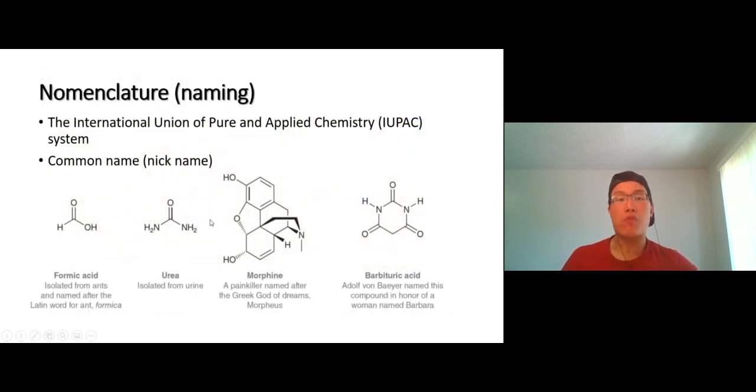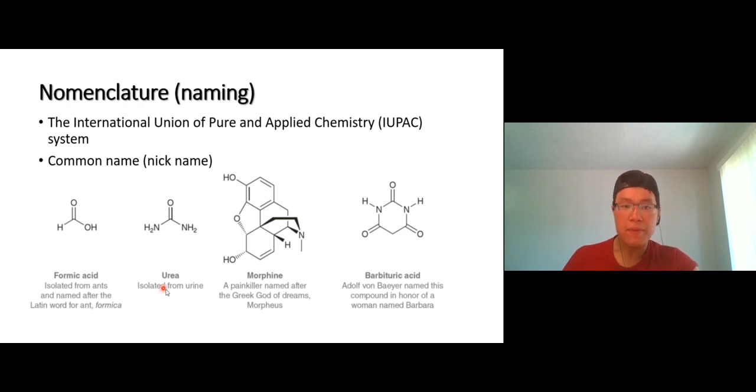All right, there are tons of alkanes, right? So the first thing we need to be able to do is communicate. If I talk about an alkane, I have to name it, and you need to know what I'm talking about. There will be two types of names that I'm going to use very often. The first type is the International Union of Pure and Applied Chemistry, the IUPAC system. The other one is the nickname, which is also very common for certain compounds.